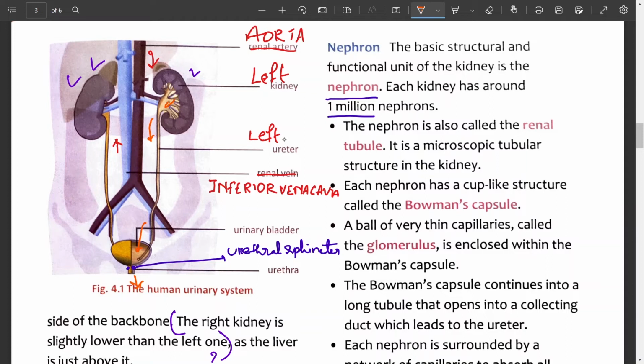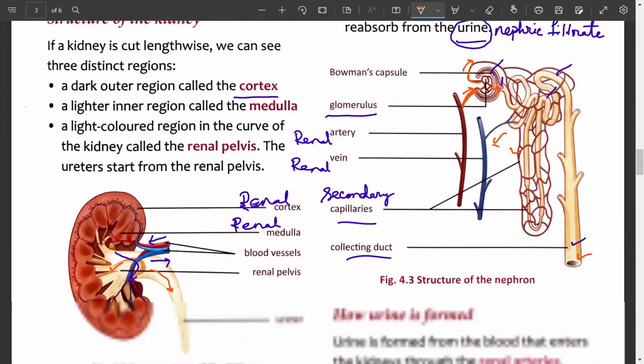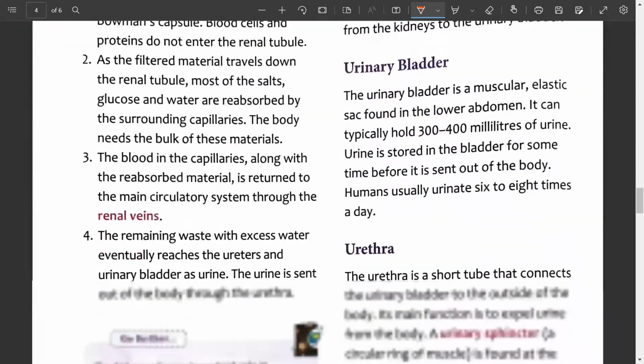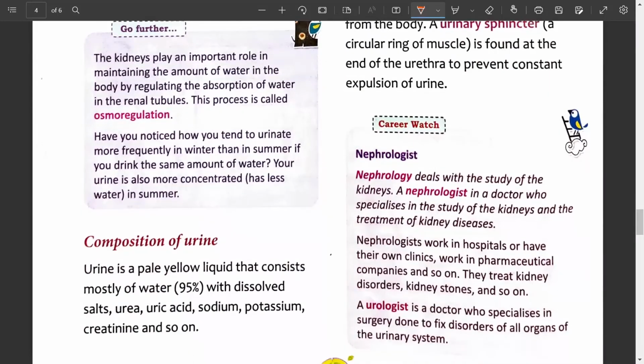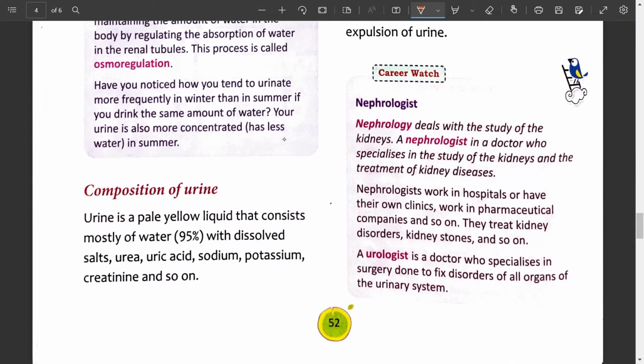Now let us learn the composition of urine. What is the composition of urine? Urine is a pale yellow liquid that consists mostly of 95% water with dissolved salts, a little amount of urea, uric acid and salts of sodium and potassium like sodium chloride, potassium chloride, then creatinine. This is the composition of urine.